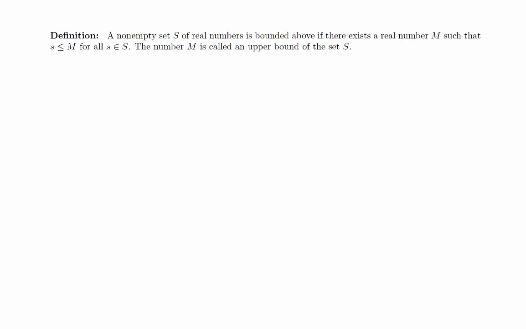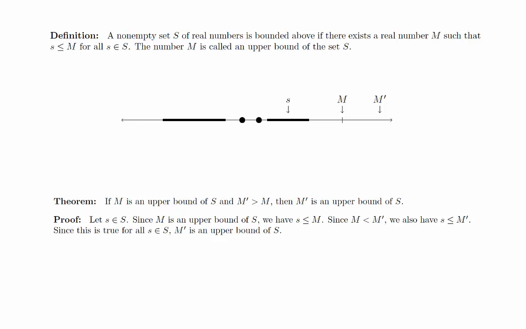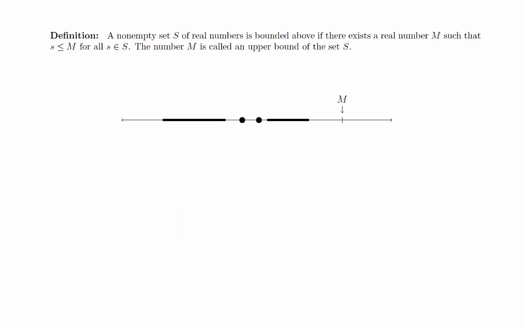There are a couple observations that we can make about upper bounds. If m is an upper bound of the set S, then any number m prime that's larger than m will also be an upper bound. This is intuitively obvious, and the proof is so simple that we're not even going to spend any time talking about it. A value smaller than m may or may not be an upper bound, depending on how far over you go.